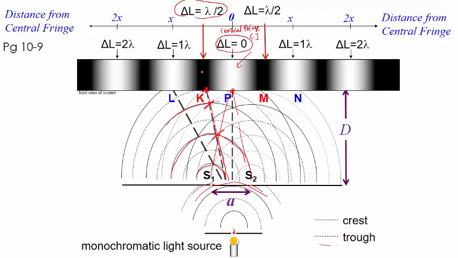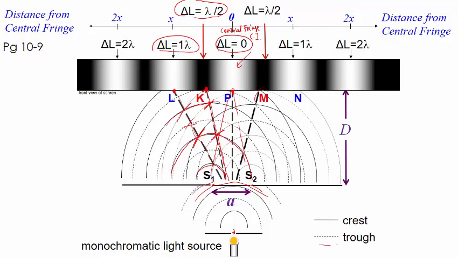Let's look at L. You can see if I draw all the crest meet crest line and trough meet trough line, I get this. So this whole line, you will get constructive interference. So at this point, it is also constructive interference, and the path difference is 1 lambda.